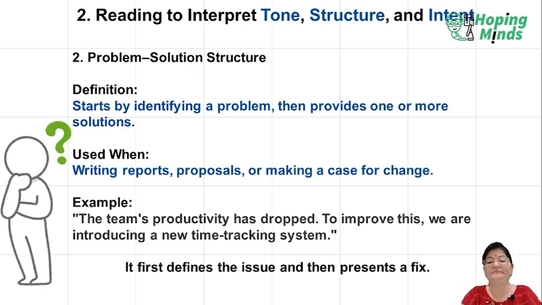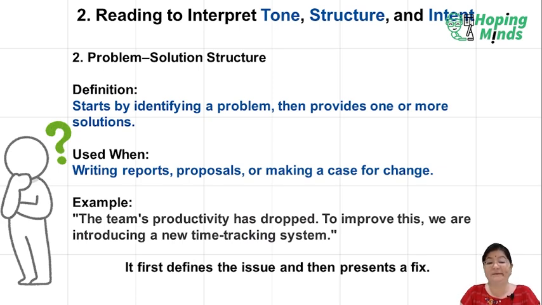Start by identifying a problem, then provide one or more solutions. The first thing we come to know is, okay, now we have a problem. What is the problem? Need to find the problem. Once you find the problem, you provide the solutions.